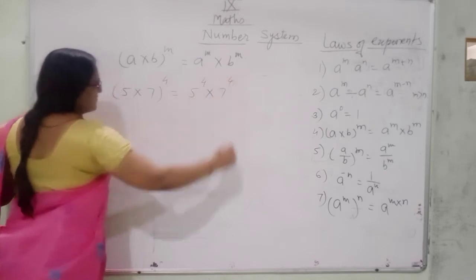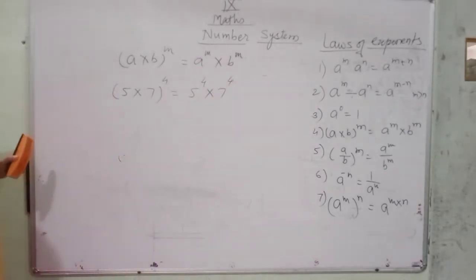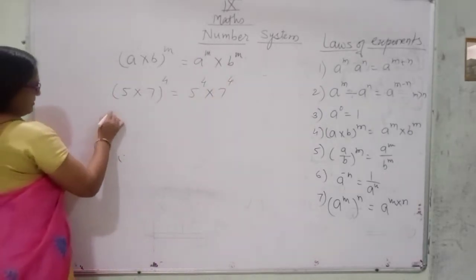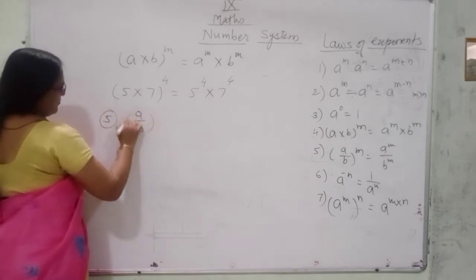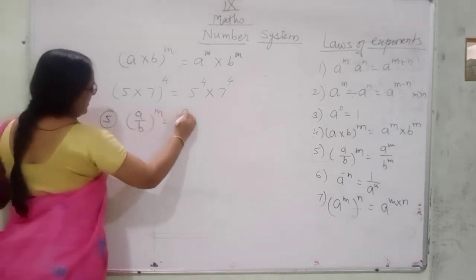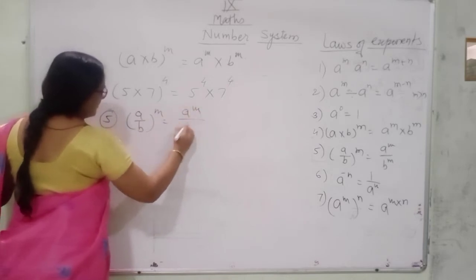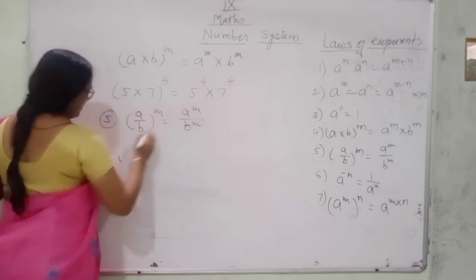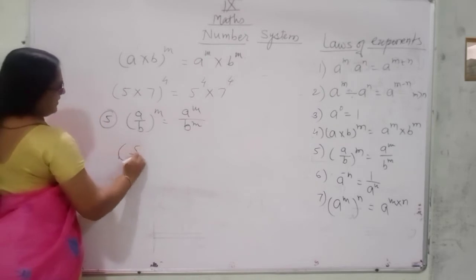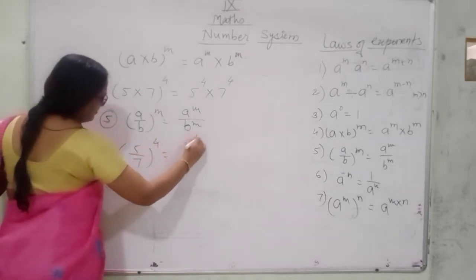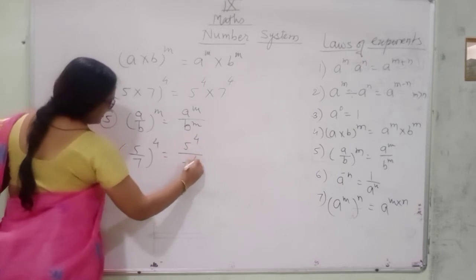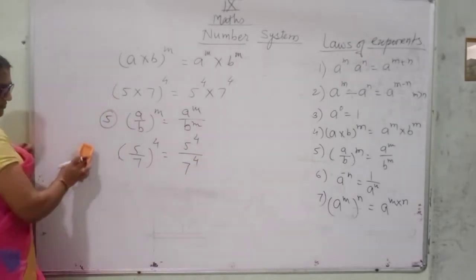multiplied by 7 raised to the power 4. Next, fifth, just the opposite of this: a upon b raised to the power m is equal to a raised to the power m divided by b raised to the power m. So 5 divided by 7 raised to the power 4 means 5 raised to the power 4 divided by 7 raised to the power 4.